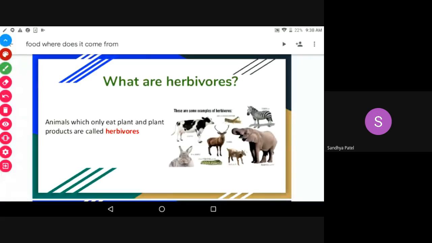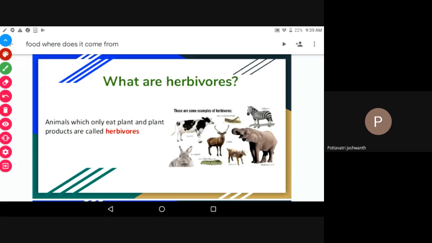Can anybody say what those four types are? No, no, I asked according to the food which animals eat. Herbivorous, omnivorous, carnivores, scavengers. Very good. Thank you very much, everyone.